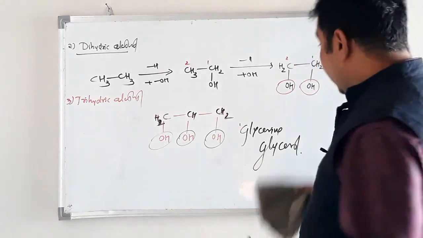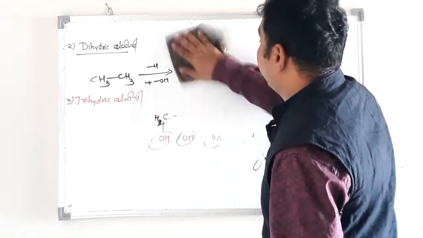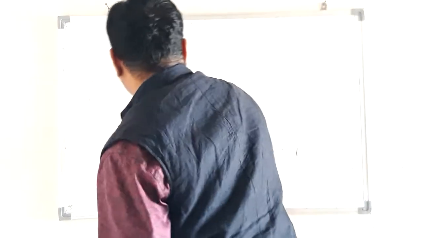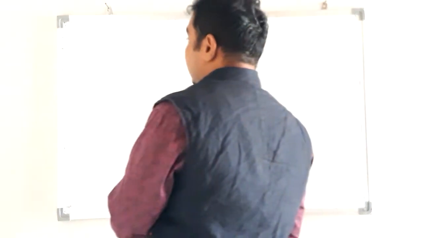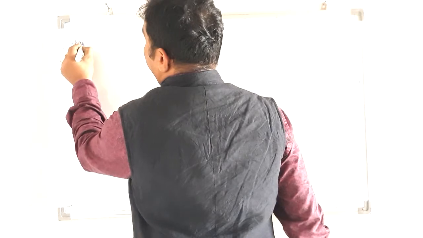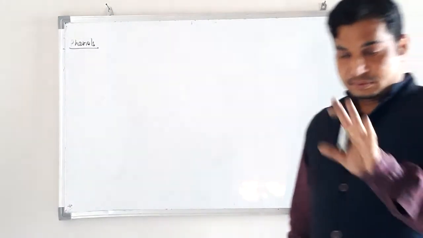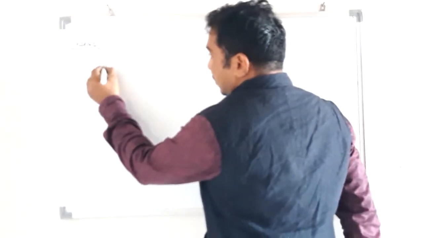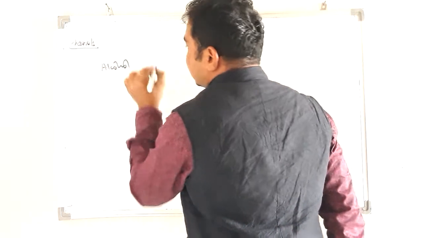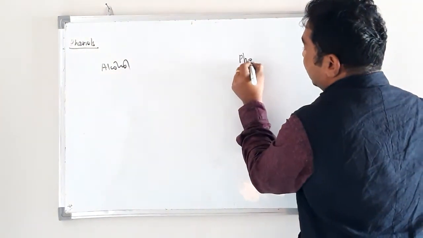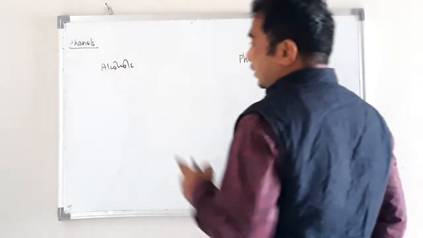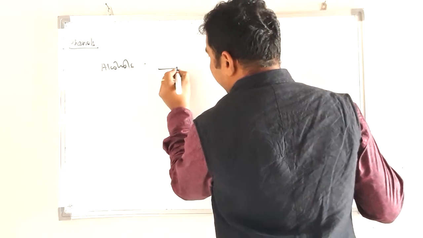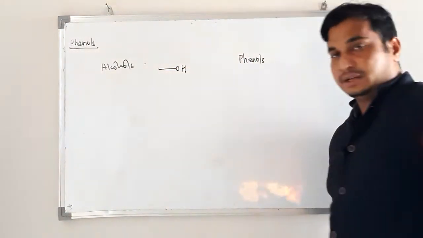So welcome back student. After completing alcohol, now next hydroxyl compound, that is phenols. Alcohol and phenols both are hydroxyl compounds. Both are hydroxyl group containing compounds.